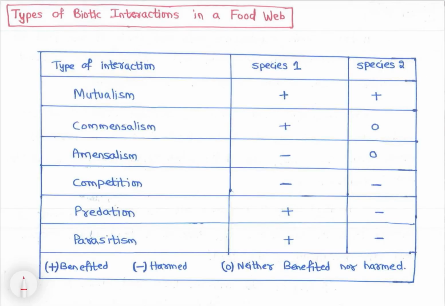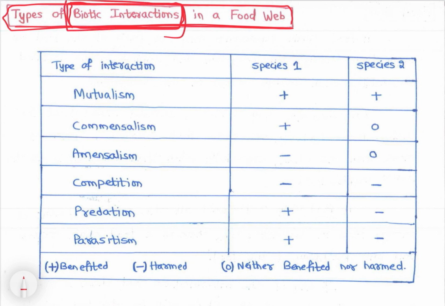Here we are going to discuss types of biotic interactions in a food web. These are basically interactions between two organisms, between two species or within one species of an organism. So biotic interaction, that is biological interaction, means organisms' interactions with respect to each other. There are basically six types of interactions we'll be studying here, between species 1 and species 2.